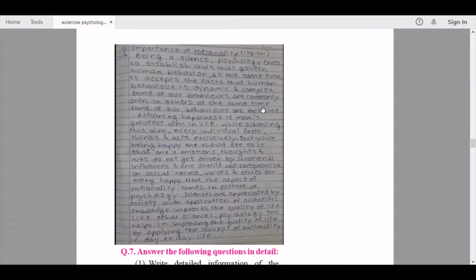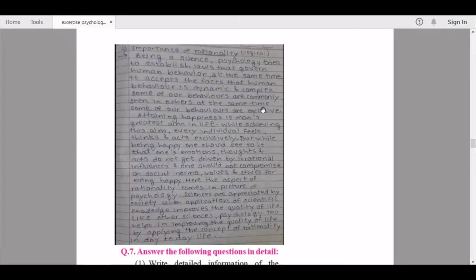Sciences are appreciated by society when application of scientific knowledge improves the quality of life. Like other sciences, psychology too helps in improving the quality of life by applying the concept of rationality in day-to-day life. So here's the explanation for the importance of rationality.